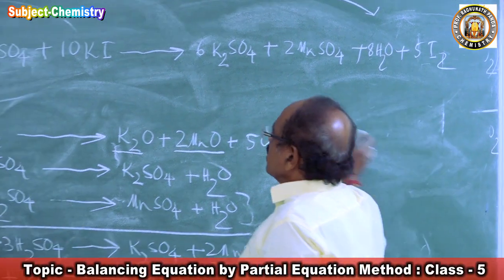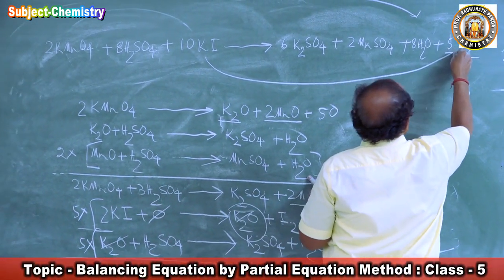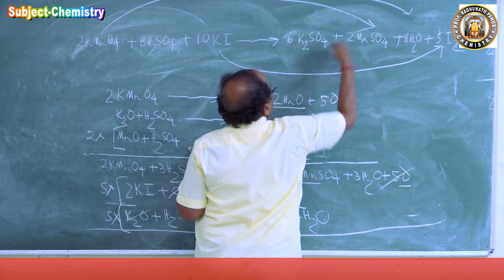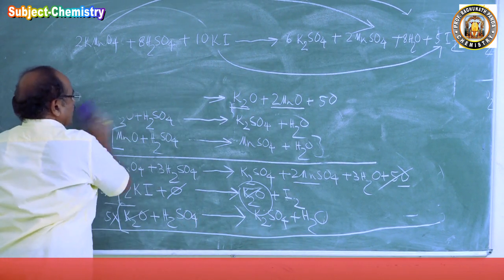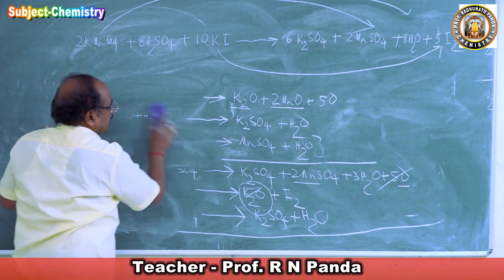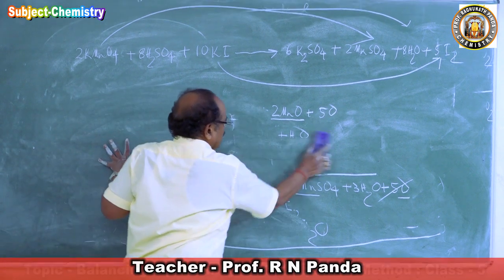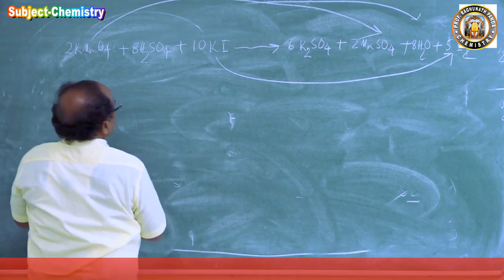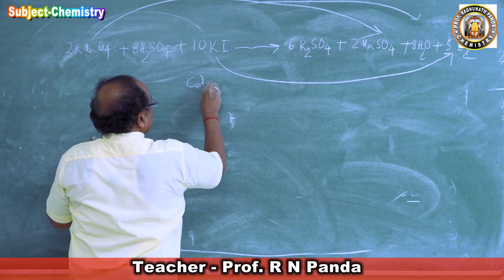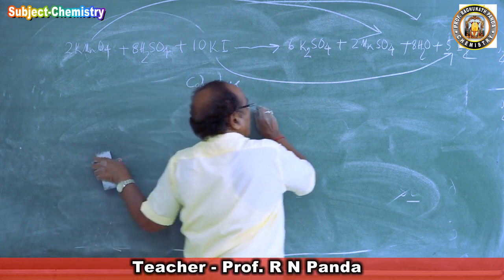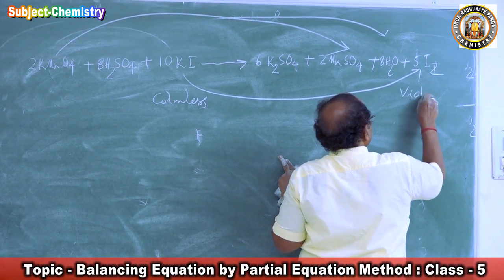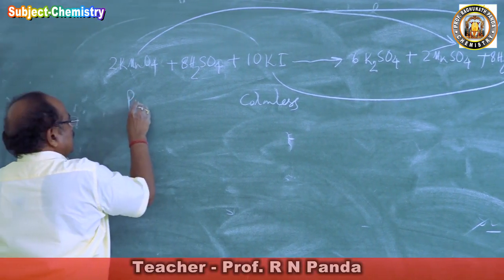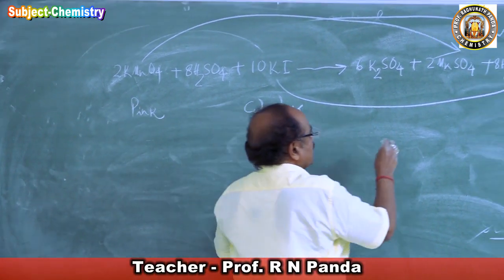So potassium iodide is becoming iodine, and potassium permanganate is becoming MnSO4. Potassium iodide is getting oxidized to iodine. So here potassium iodide is colorless, but iodine is a violet color. And potassium permanganate is pink, and MnSO4 is colorless.